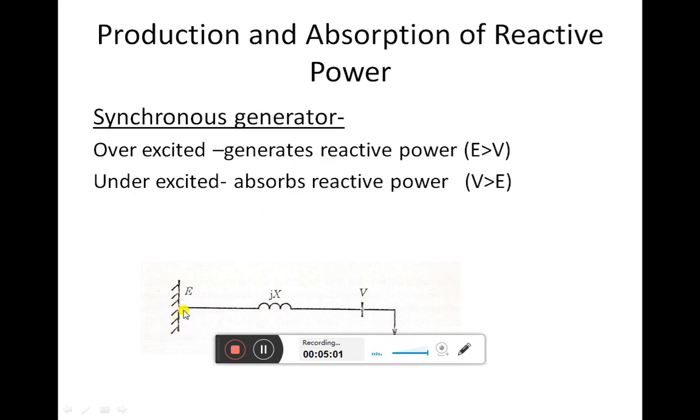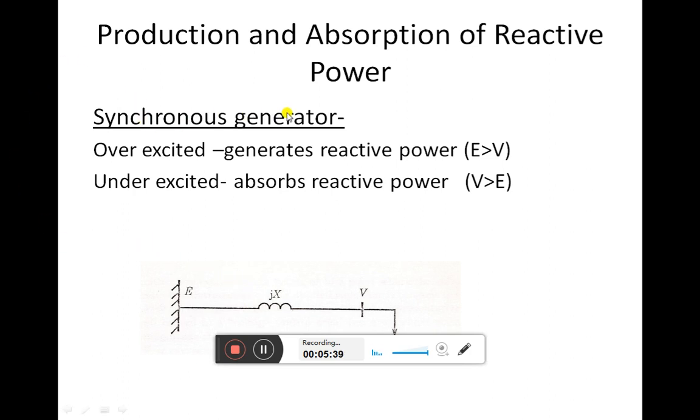So from this end you can see that we are injecting the reactive power into the power system. If we are injecting reactive power into the power system, the reactive power and the voltage on the bus bar or on the line are proportional to each other. Q is directly proportional to V square. In our earlier discussion we have already seen this. So if the reactive power injected increases, obviously the voltage magnitude also increases, and this is how the voltage gets raised in the power system.